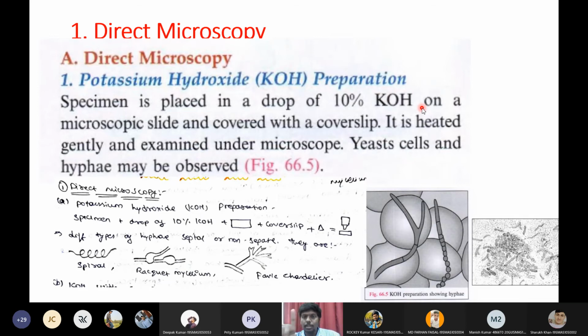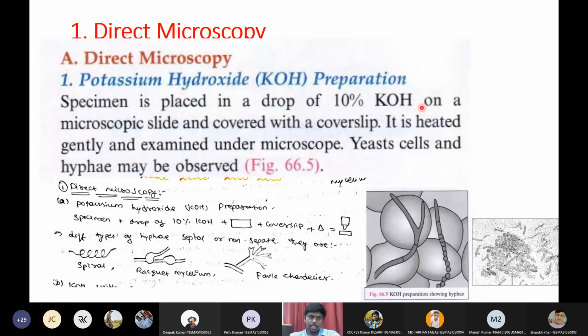It is one of the important viva questions they will ask. What percent KOH will you use for detection of fungi? It is always 10% KOH. Remember, there is one exception where you should use higher KOH. That is only for one fungus that we will discuss later. But usually the normal KOH that we require for identifying fungus is 10% KOH. That is the standardized formula.